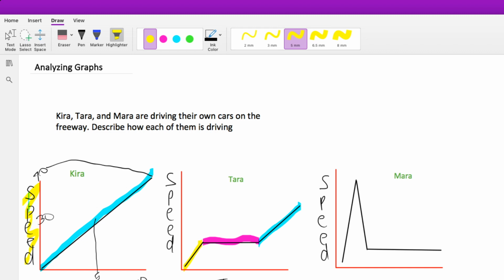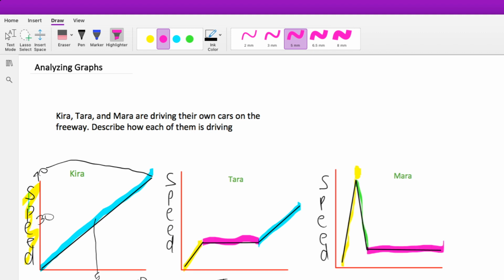Now let's look at Mara over here. Mara started going really fast right away, even faster than Kira. And then maybe up here she saw a cop, so she decided to hit those brakes and she slowed down. And then once she didn't see that cop anymore, she was still a little scared, so she didn't want to pick it up, so she just decided to keep that steady speed going. That's basically all you have to do to analyze these graphs.